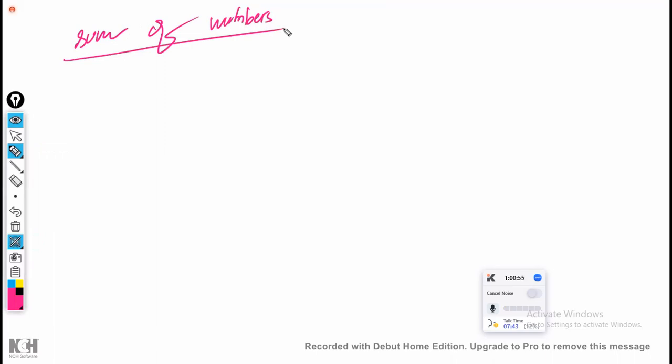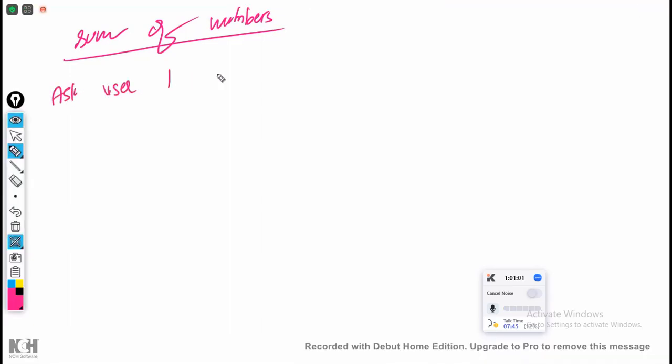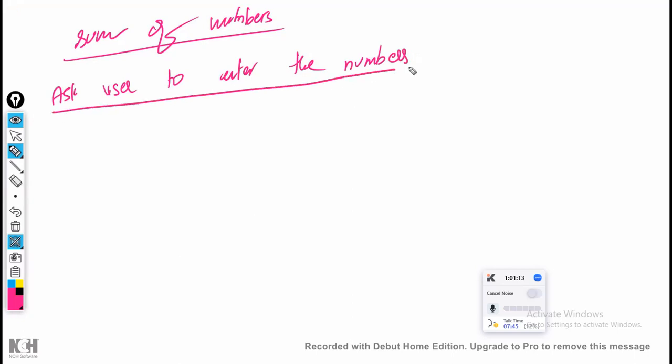Ask the user to enter the numbers, and whatever numbers the user has entered, just do the sum. Ask the user to enter the numbers and sum it. That's it. Simple program. This is an interview question.